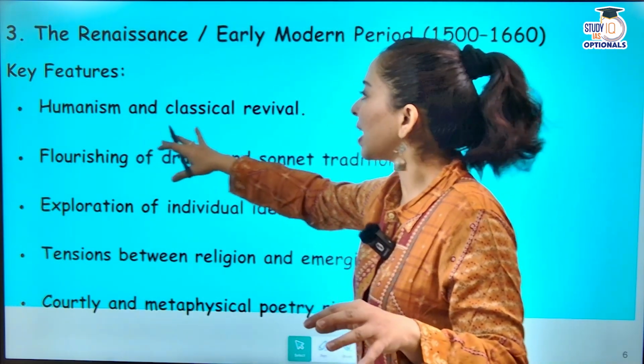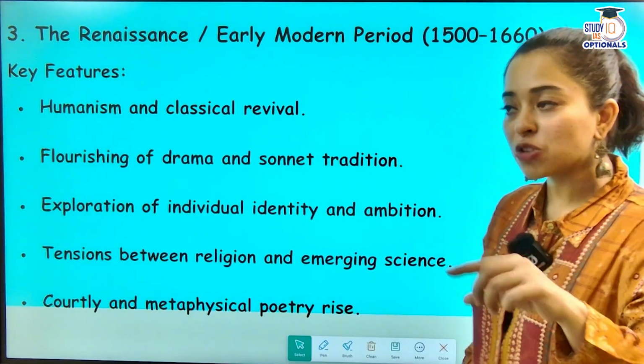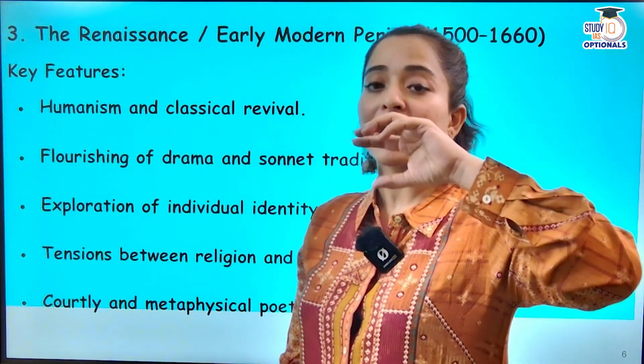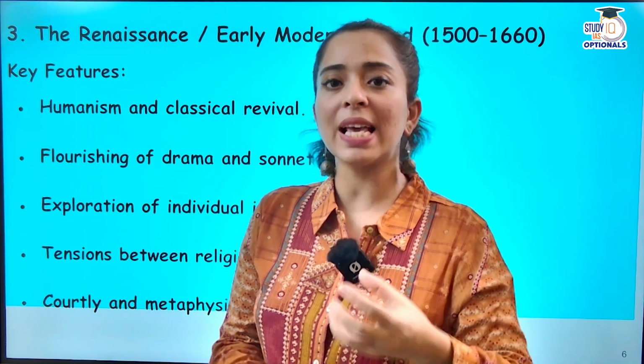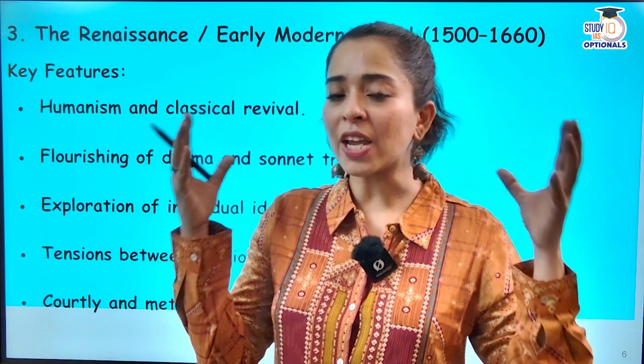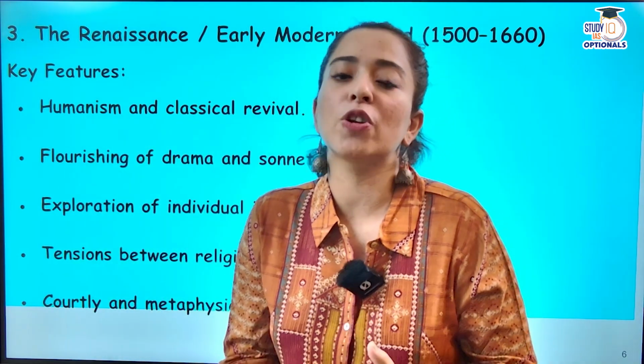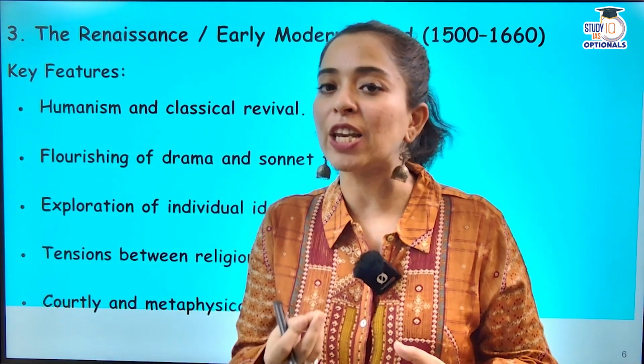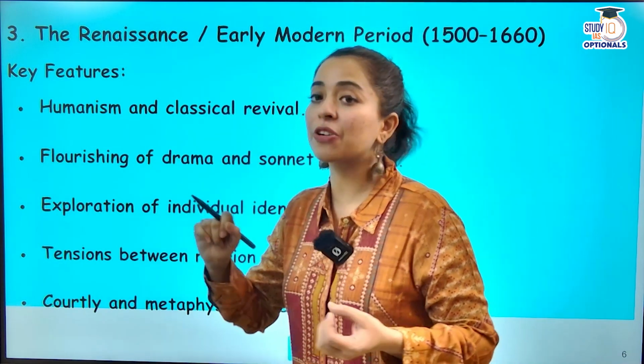So key features: humanism and classical revival. So what happened in this was that humanism means focusing on the human, that the human is the center of the universe. The entire universe has been created for the benefit of man. This became the core value of the Renaissance, and also classical revival.